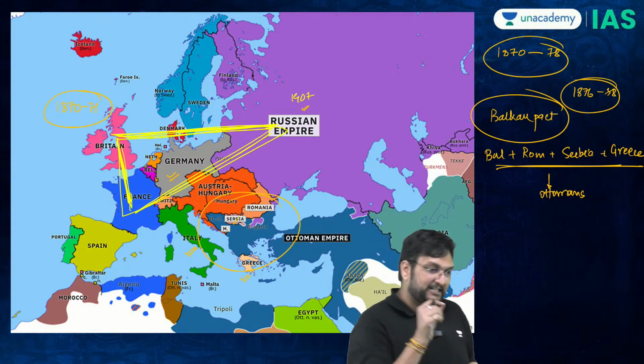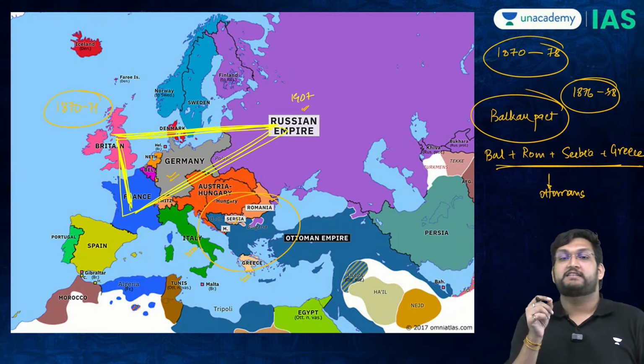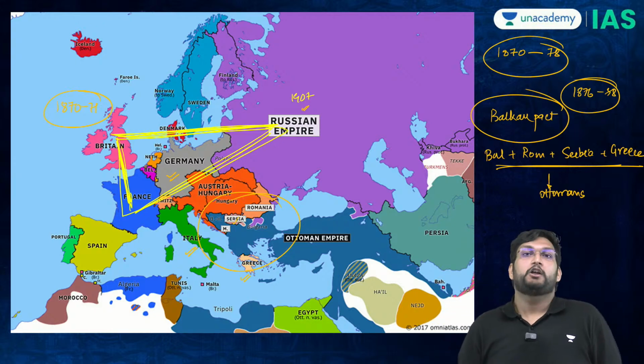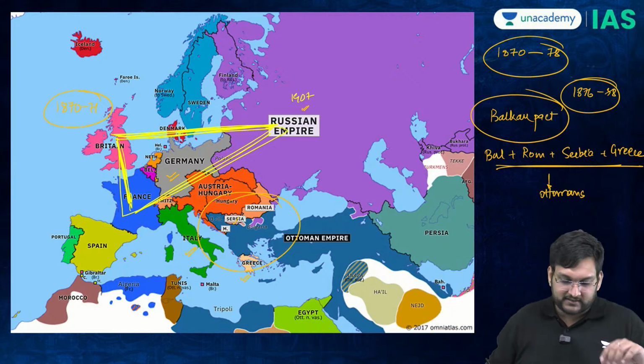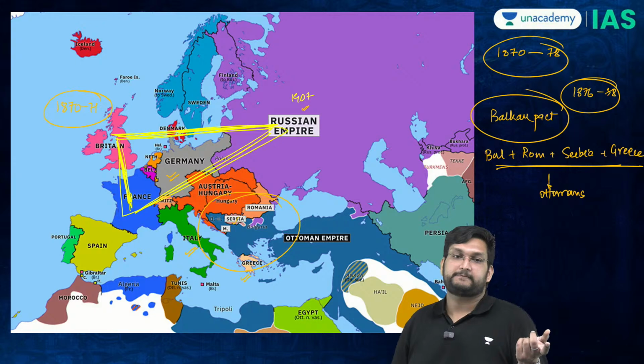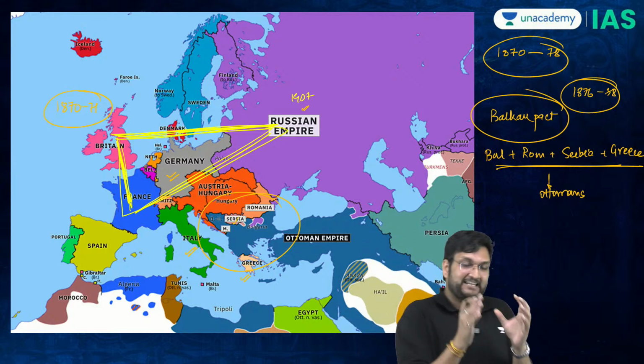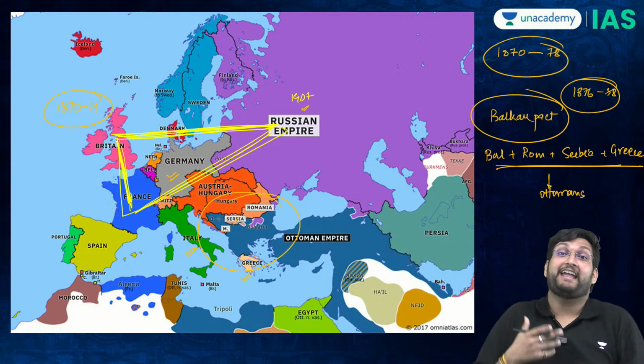Very good. Germany. Germany was now feeling encircled, which is on its east, it has Russia, and on its west, it has Britain and France. And together, this creates a little bit of anxiety.